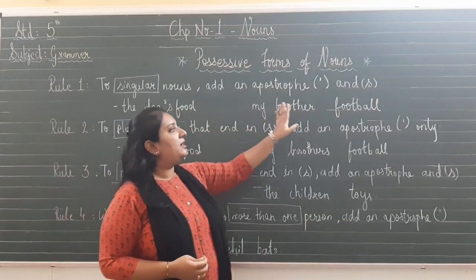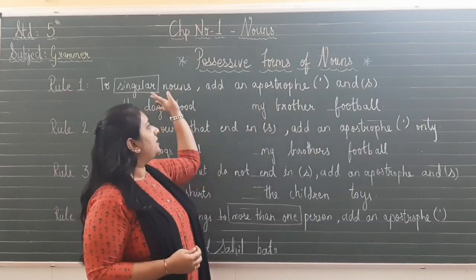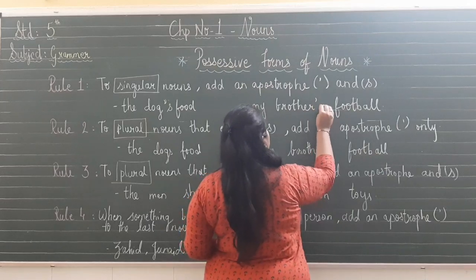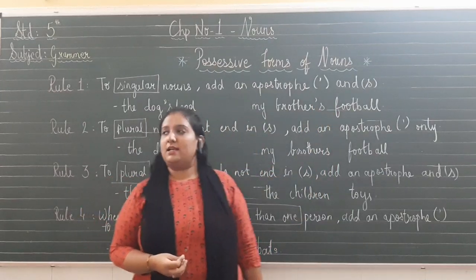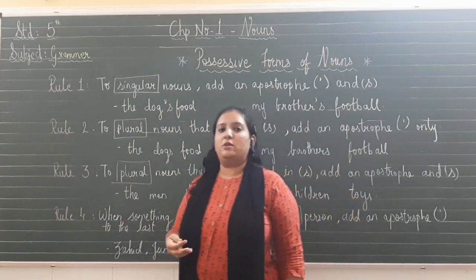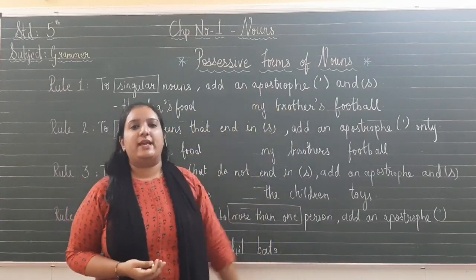Whose food it is? The dog's food. Same way goes with my brother football. Your brother is a singular noun. So again for singular noun, we will add apostrophe and s. So here it will become my brother's football. So rule number 1 tells us that to form a possessive form of noun, for a singular noun, we have to add apostrophe and s.